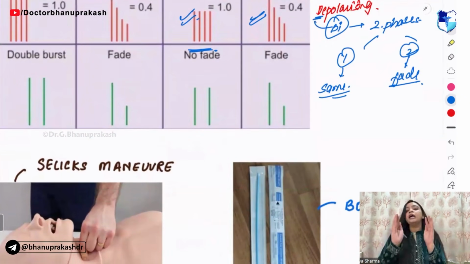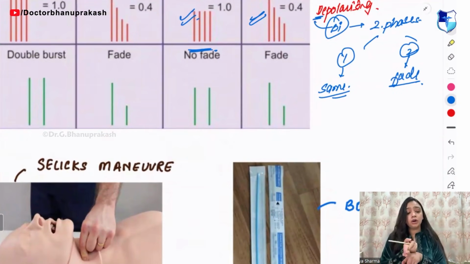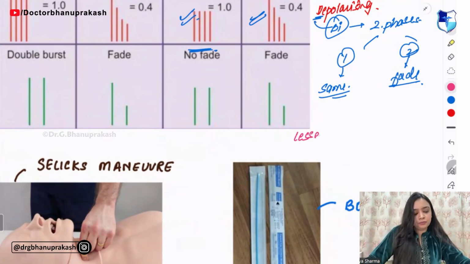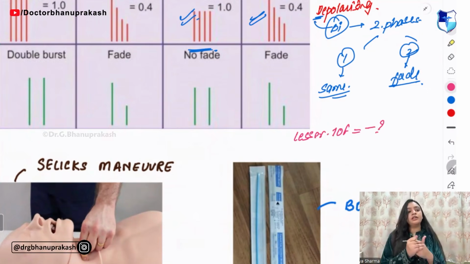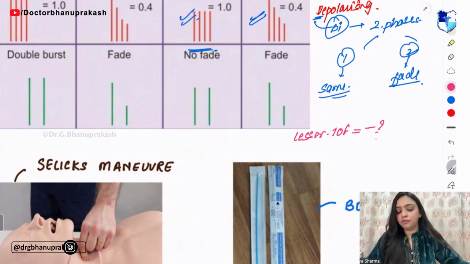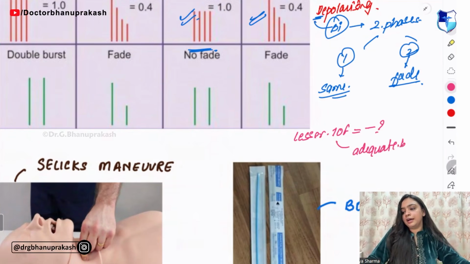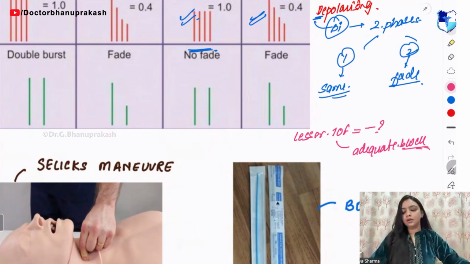Now tell me, if the TOF is less, does that mean I am giving the adequate block or not? If the TOF is less, this means what? So if the TOF is less, this means that I am giving an adequate block.